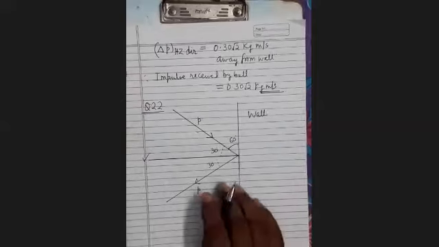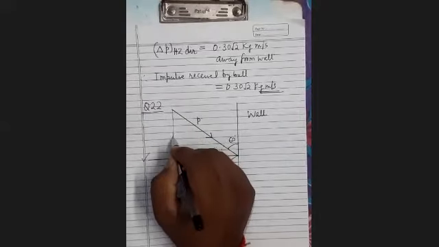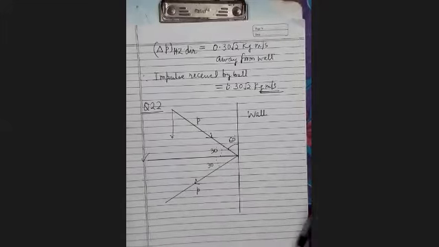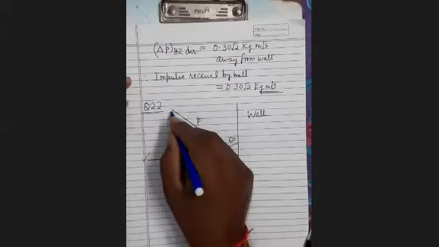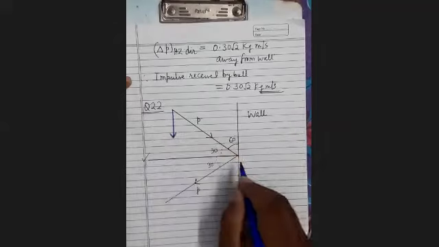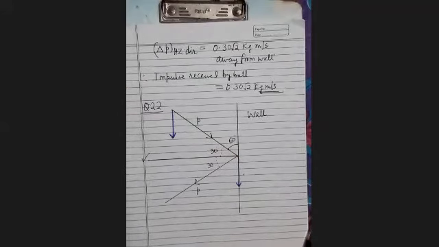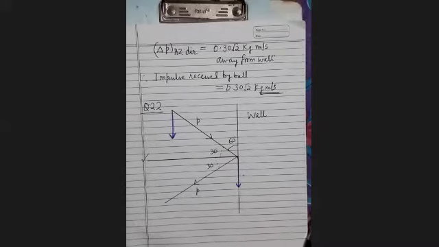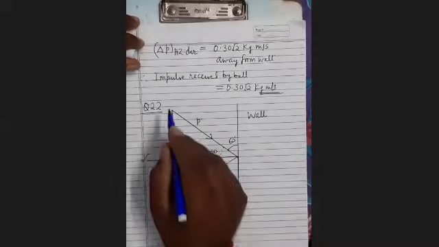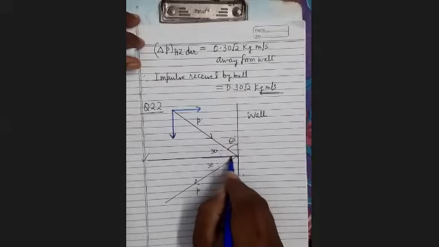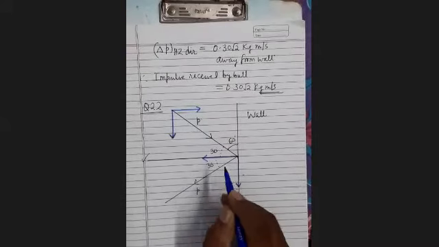So now these vertical components will cancel out. One vertical component here and here, both having the same magnitude and the opposite direction, so they will cancel out, while the horizontal components will add up. So that you can do. It is clear?